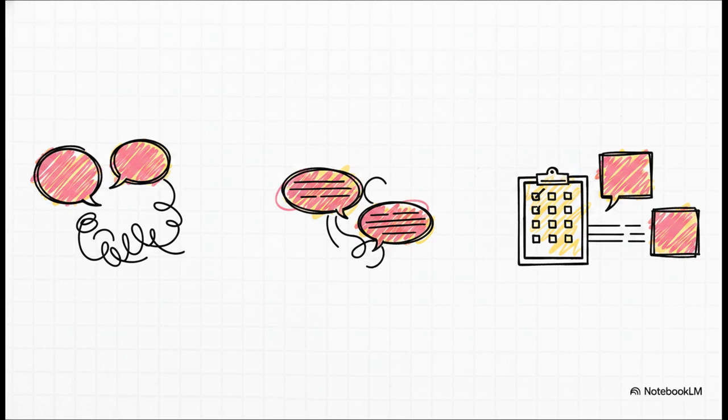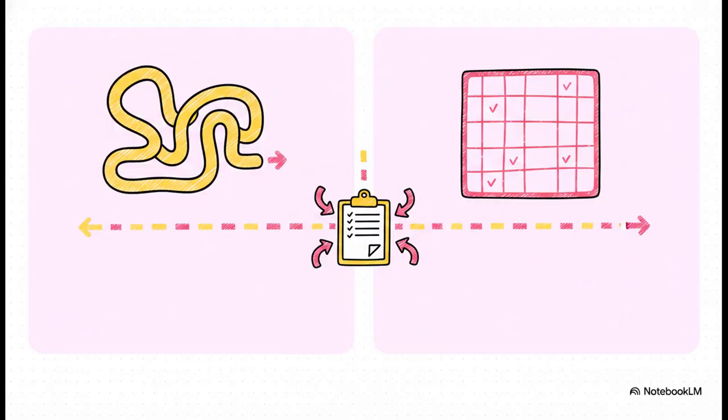There are 3 widely recognized models you can deploy depending on what you're trying to achieve: unstructured, semi-structured, and structured interviews. The 2 extremes here are super interesting. Unstructured interviews are highly organic. You go in with really broad topics, and the flexibility is massive, which is fantastic for exploratory research.